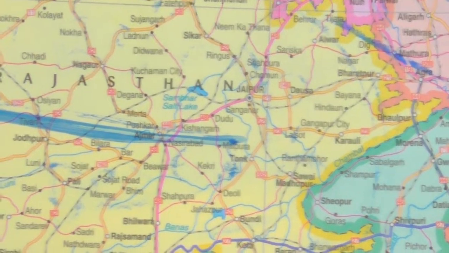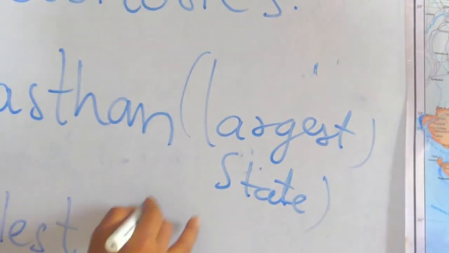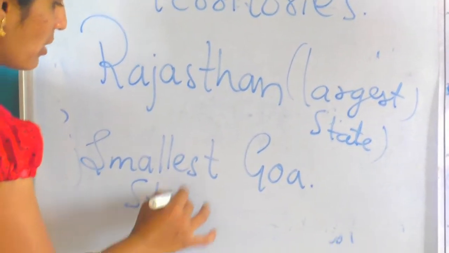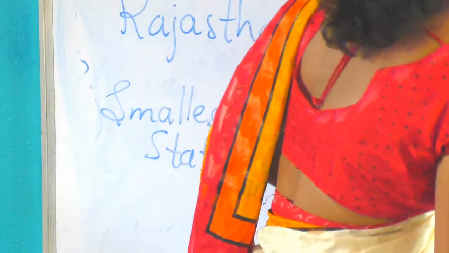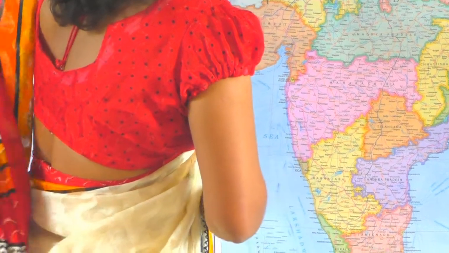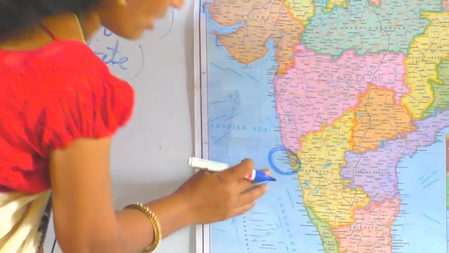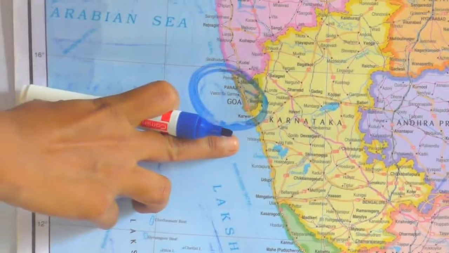Smallest state is Goa. Goa is the smallest state. Where is Goa? See, this is Goa. This is the smallest state.